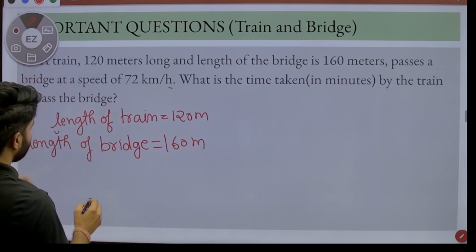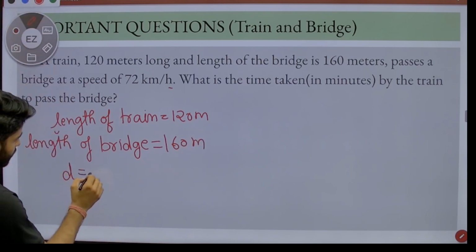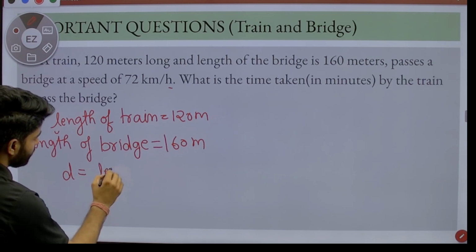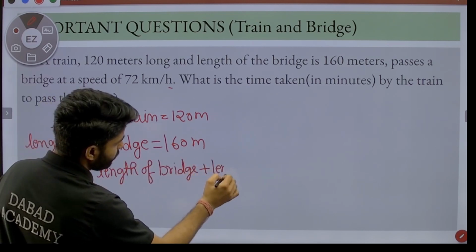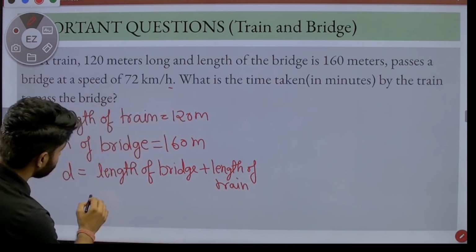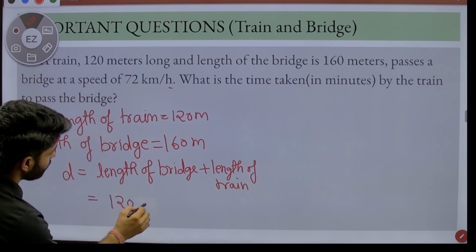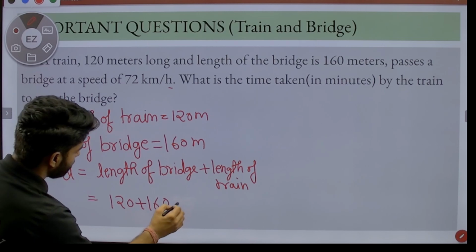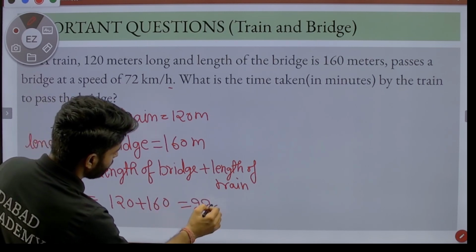Then we all know the distance is equal to the length of the bridge plus the length of the train, that is 120 plus 160 meter, that equals 280 meter.